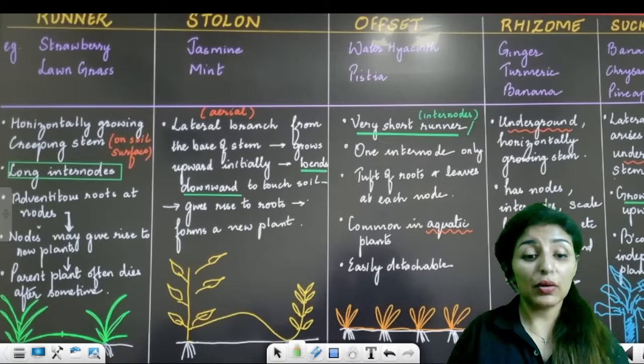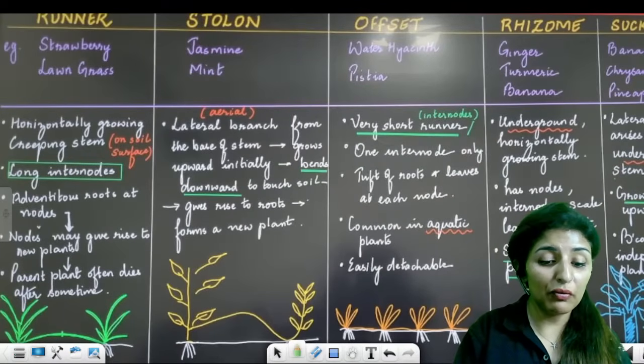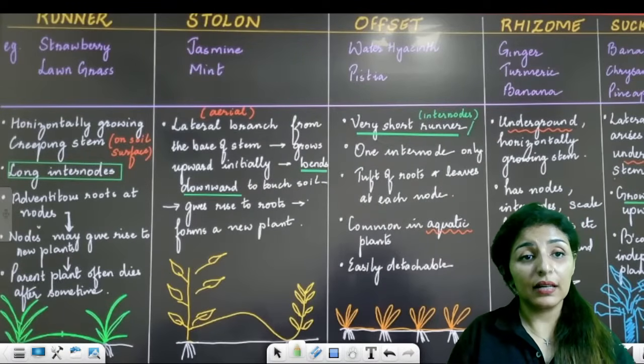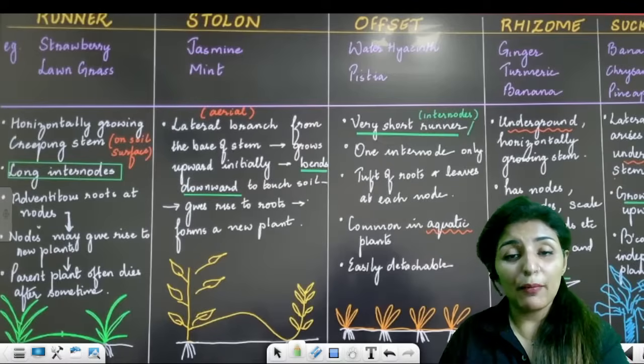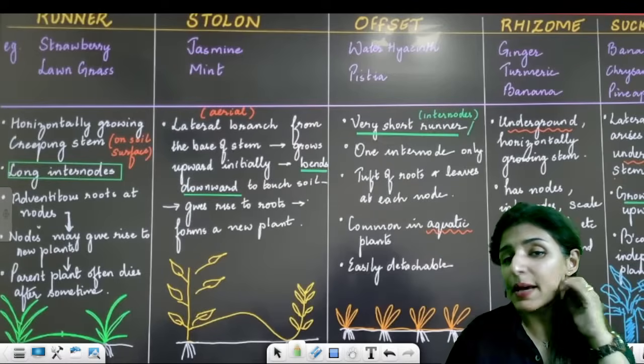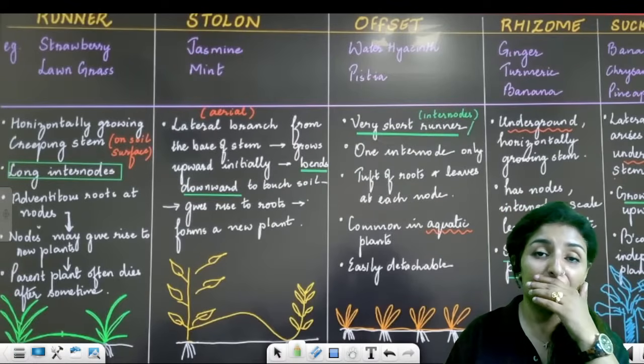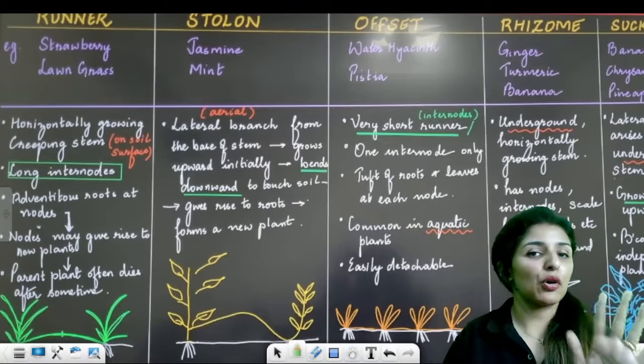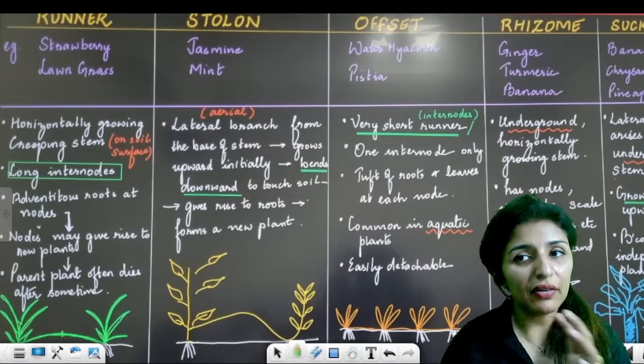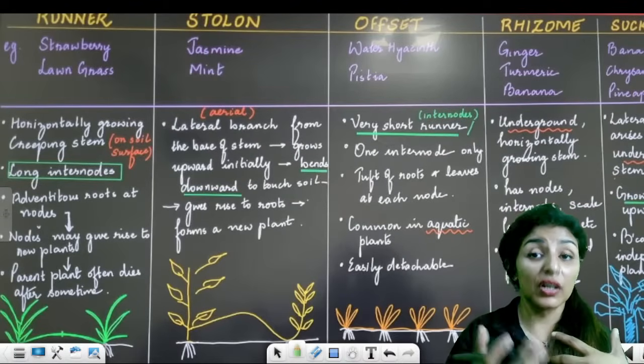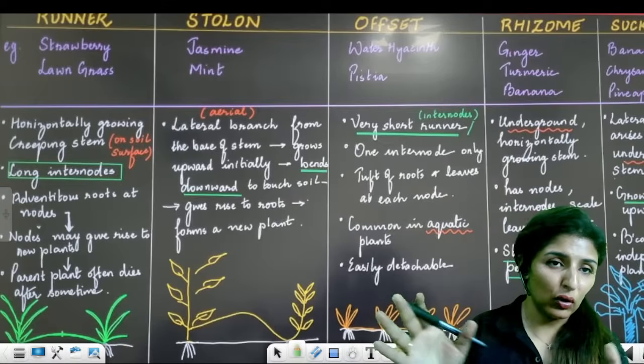This slide, guys, you can actually take a screenshot. It is going to be very important. See here. So these are also stem modifications. All these stem modifications have the function of vegetative propagation. Now they are all different from each other because of their origin and how they grow along, right?